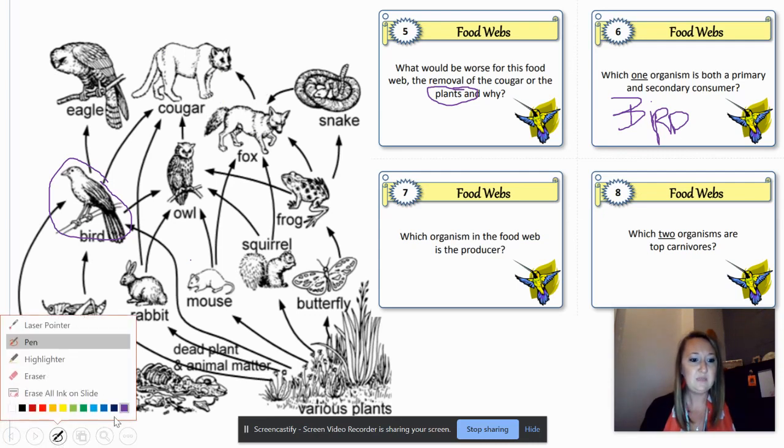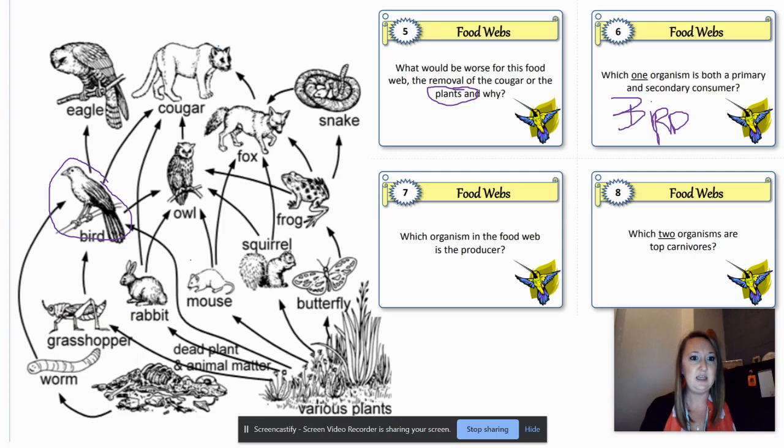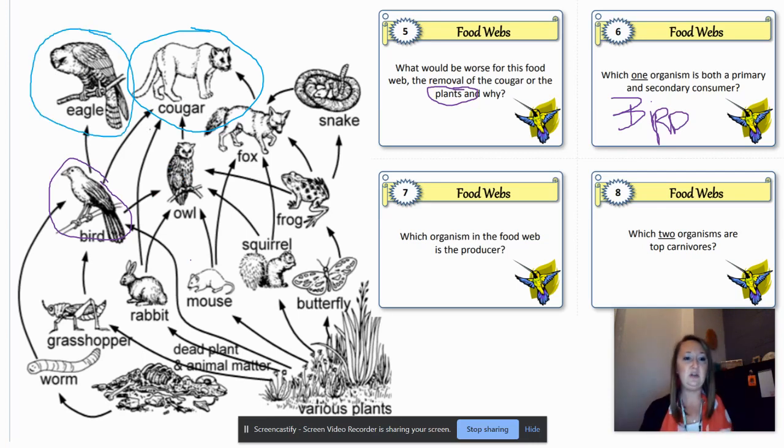So is that going to be one of our answers? Yes, cougar is one of your correct answers. What's the other one that doesn't get eaten by anything? Cougar, and what about the owl? Oh, owl gets eaten by the cougar. What about the eagle? Eagle does not get eaten by anything. So this one should have been eagle and cougar for number 8.